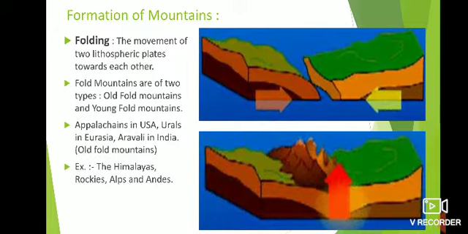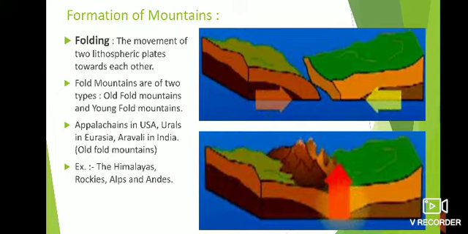When these plates come toward each other, they collide, and because of the collision the mid part of those plates starts rising upwards. I also explained that plates that move towards each other are convergent, as explained in the last video. So convergence leads to the formation of fold mountains.